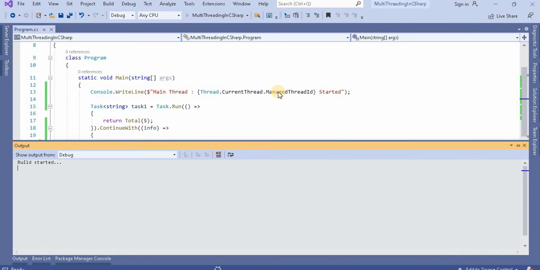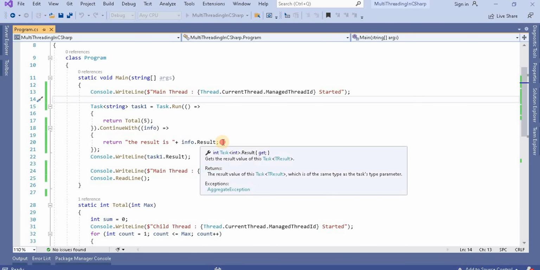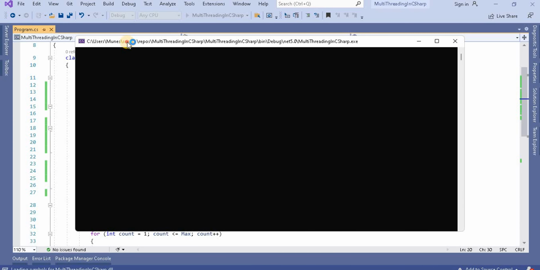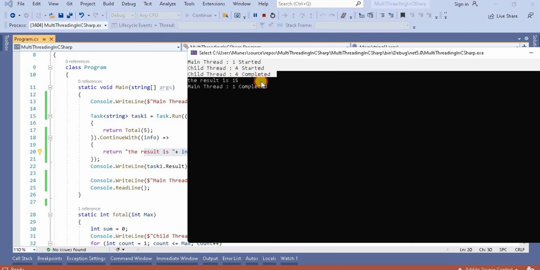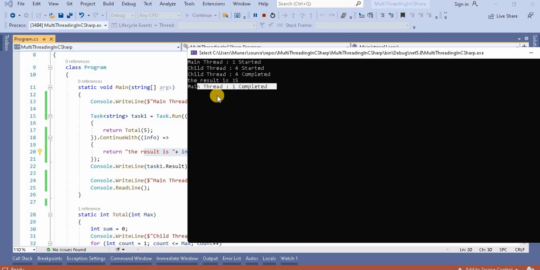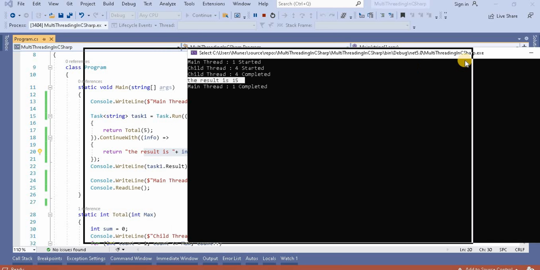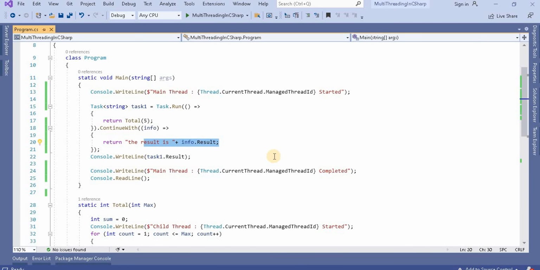At this point, when I run this application, in the output we will see it gives "the result is" followed by the sum of the total numbers, that is 15. We can see the same here, in the console for the thread. Here we can see it is giving "the result is 15". So this is the way the ContinueWith method works. If we want to continue something with the previous task, we can use this ContinueWith method.